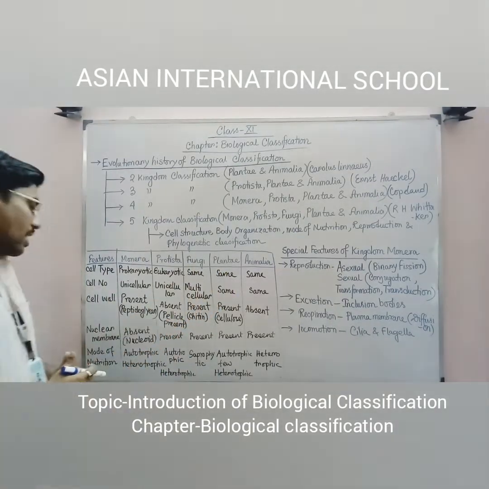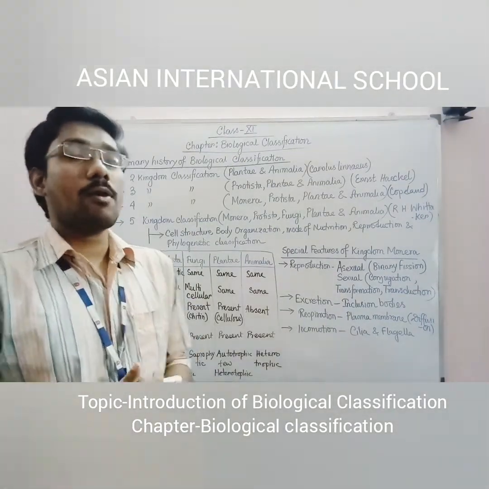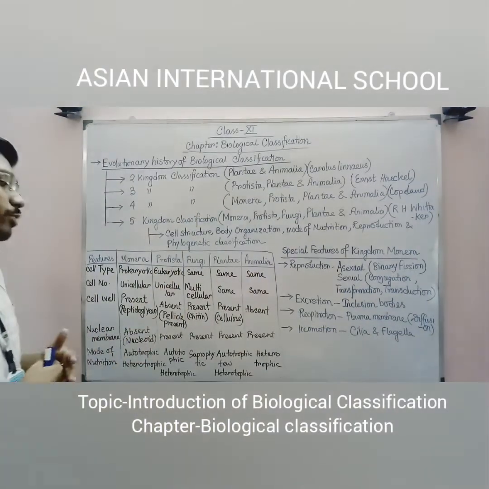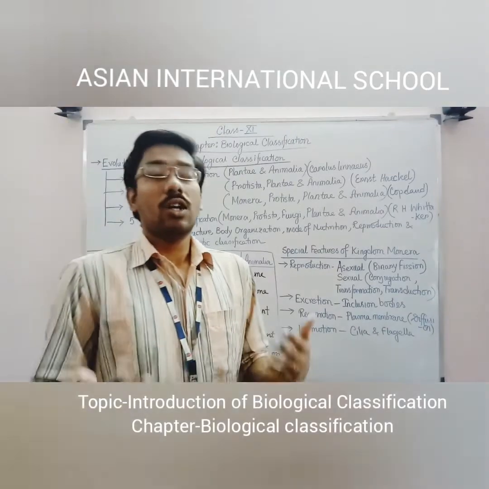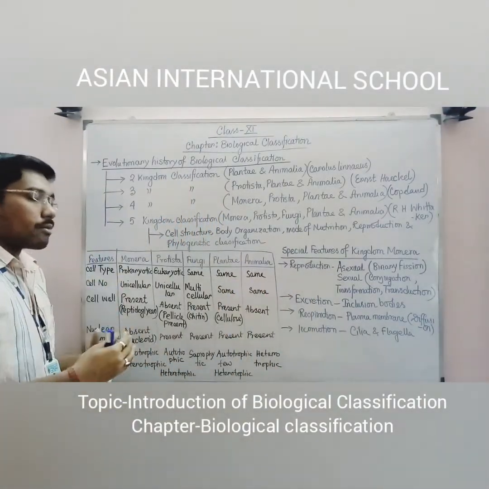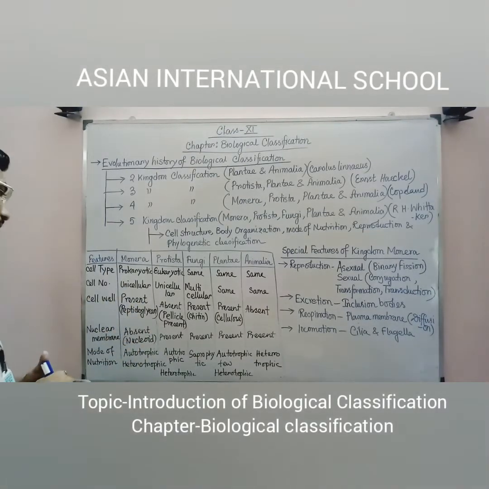Next, plantae also contain the cell wall, and that cell wall is made up of cellulose, and cellulose is also a complex sugar made up of multiple glucose units. And the last one, Animalia, obviously they don't have the cell wall because they have only cell membrane or plasma membrane as a covering membrane. Extra cell wall is not needed by them.